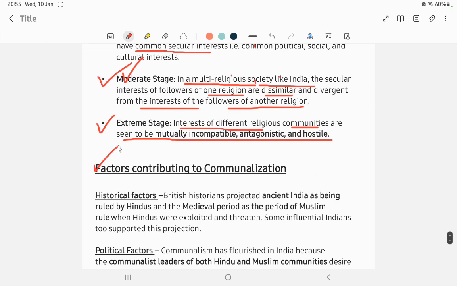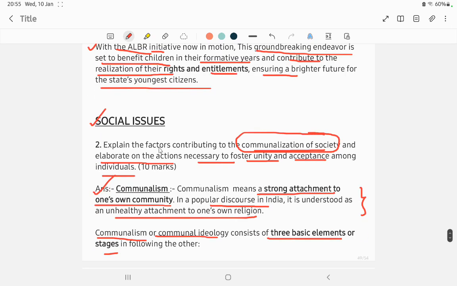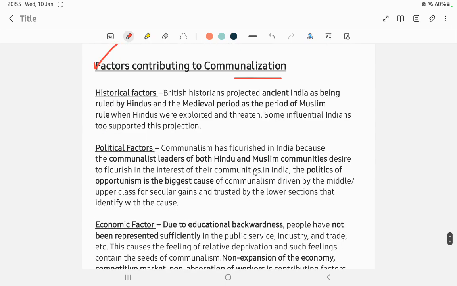So, factors contributing to communalization. The question is: explain the factors contributing to the communalization of society. So these are the reasons. First, let us see the historical factors. We see the origins of communalism in the British time.